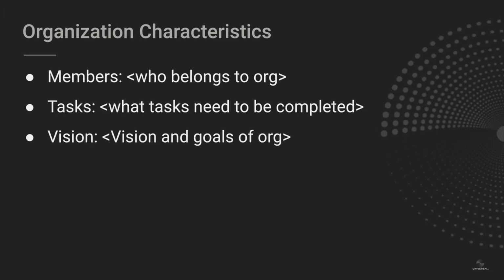In our initial implementation in the MVP, an organization is characterized by three things: members that belong to it, tasks that need to be completed to fulfill its vision, and of course the vision document that started everything. In our decentralized application, anyone can create a vision and organization, and anyone can sign a vision document. Signing a vision indicates their interest to participate in the organization. However, only the founder, the creator of the vision, can add members to their own organization. The organization contains tasks that fulfill the vision, as I mentioned previously.